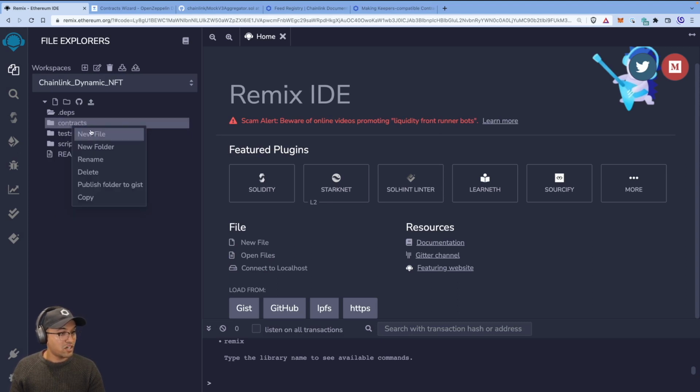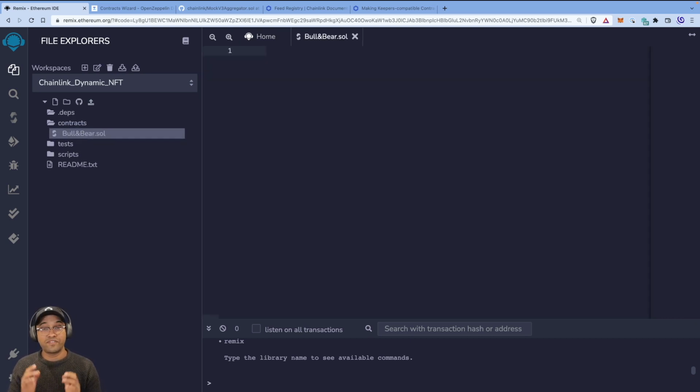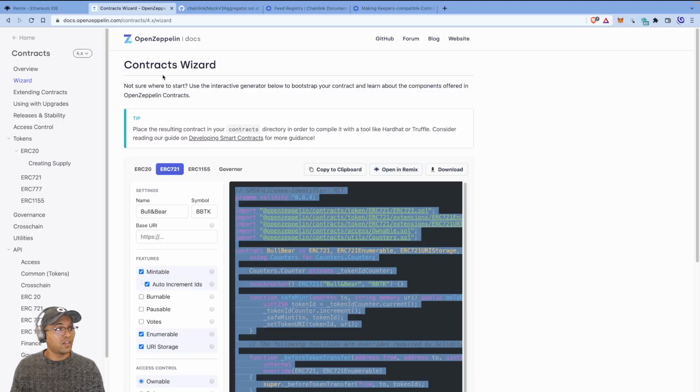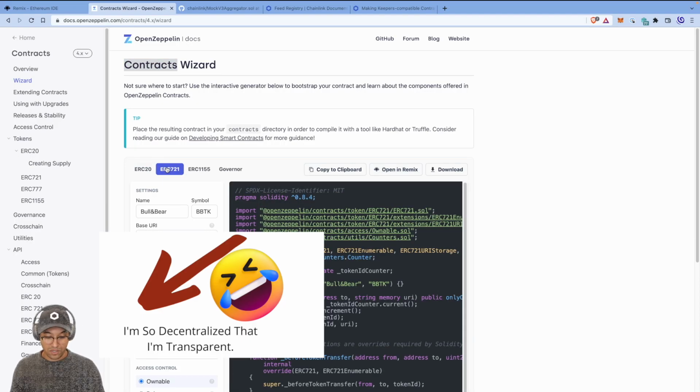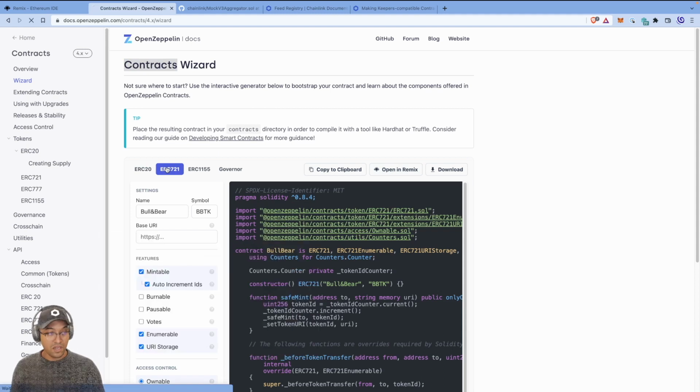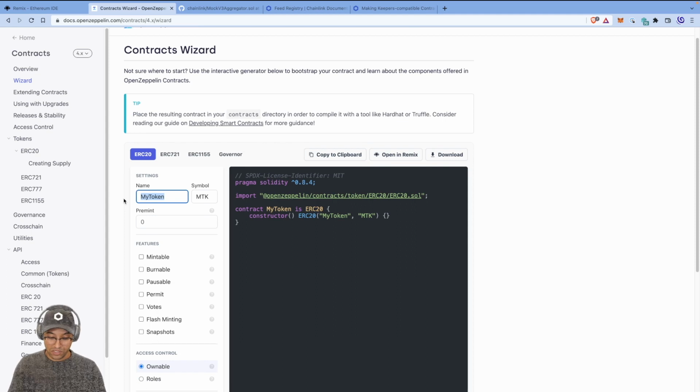Let's just go straight to contracts, and we're going to create the first one. We're going to call it bullandbear.sol. Okay, so this is going to be our NFT smart contract, the ERC721 token. So we'll start with this, but let's pull it off the OpenZeppelin contracts wizard, right? I'd previously done this, so I'm just going to restart. There you go. So now, make sure you choose the ERC721.